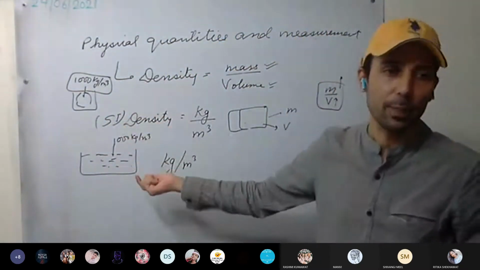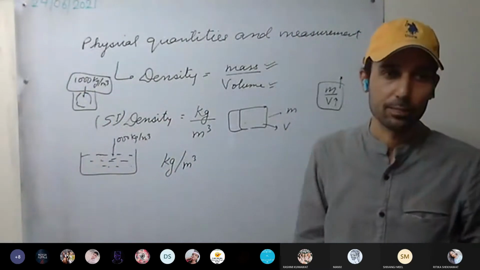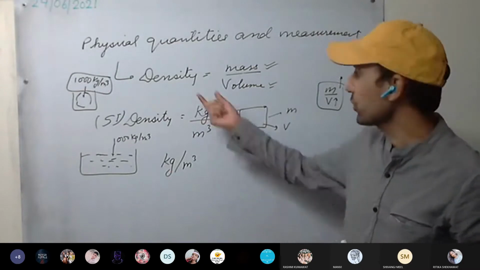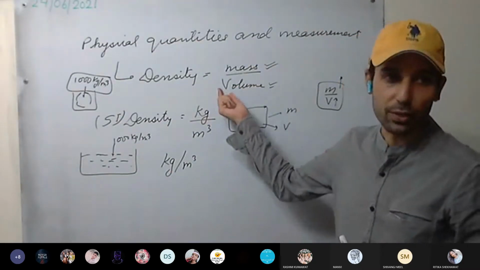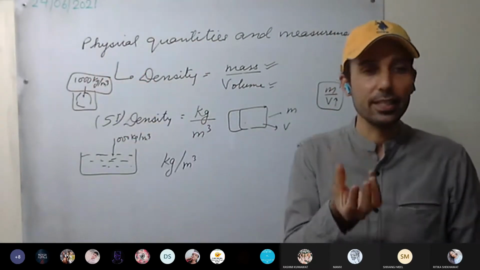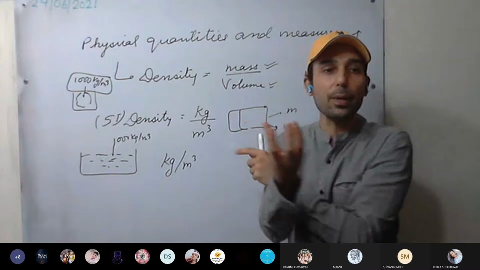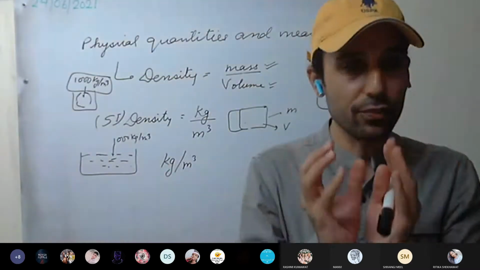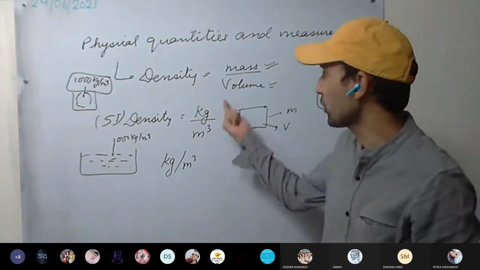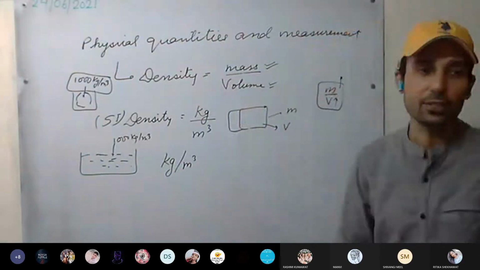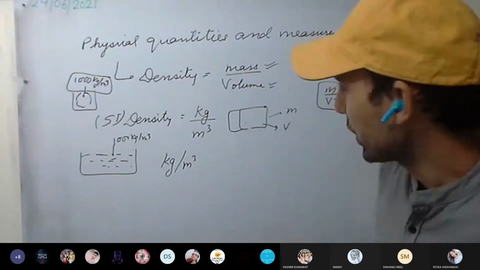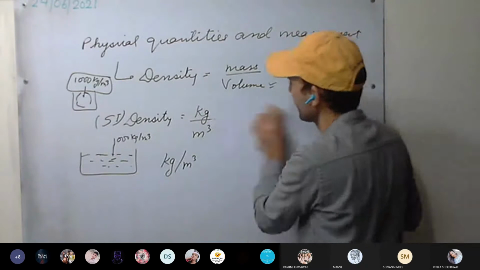We can say density does not depend on the shape and size of the object, because we are calculating mass per unit volume. That is, in unit volume, how much mass is contained. Therefore, density does not depend on the shape or size of the object. This is clear. The SI unit we have discussed, and we have discussed different units of density. Yes or no?